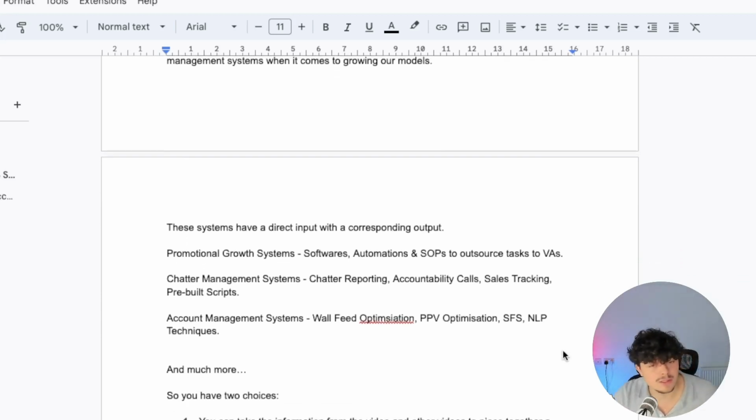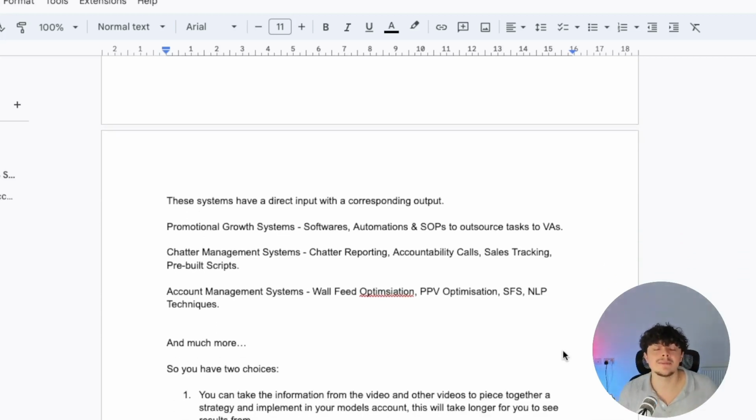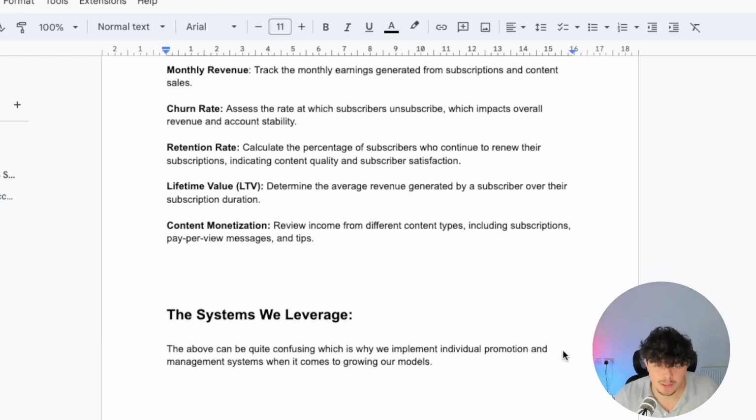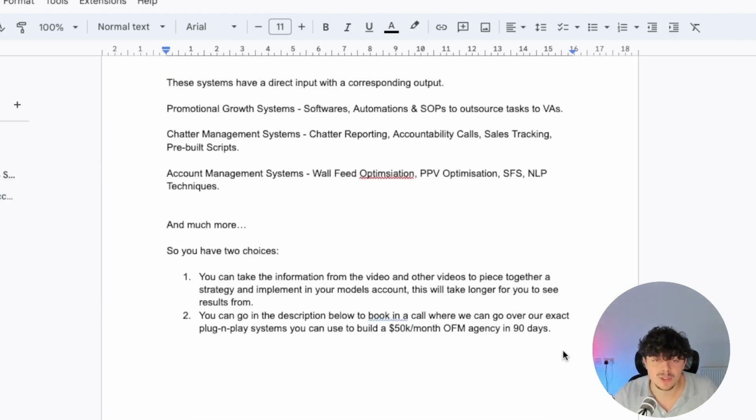So here you have two choices. Choice number one, you can take the information from this video and other videos to piece together a strategy and implement in your model's account. This will take you longer to see results from, but you'll still be able to see results from implementing what we talk about in this video as well as other videos. And option number two is you can go in the description, you can book in a call with myself where we can go over our exact plug and play systems that you can use to build a 50K a month OnlyFans management agency in 90 days.